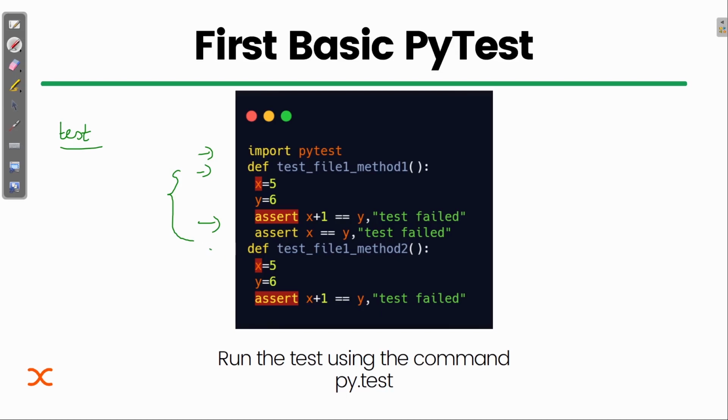Then another test method is here, you can see it starts with test, then file 1 method 2, and inside this, x plus 1 equal to y, test failed. Run the test using the command py.test. This is how you will run it. I will show you, don't worry. If you are getting confused, don't worry, I will show you everything.